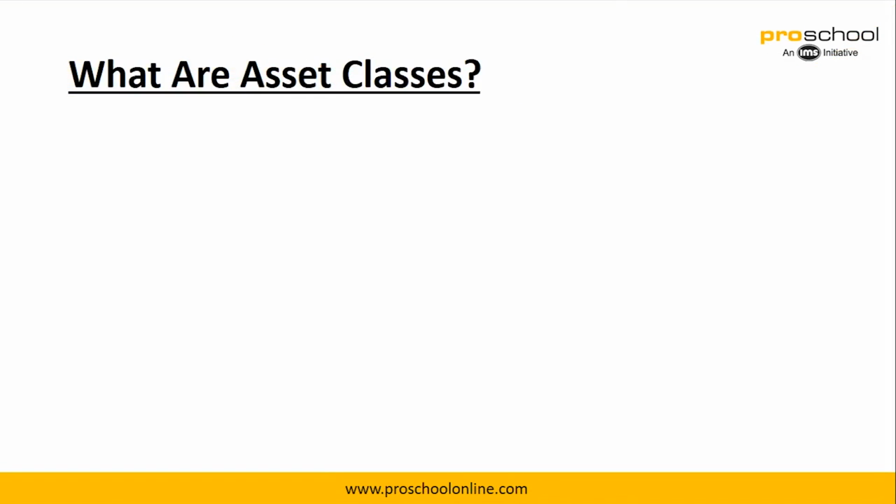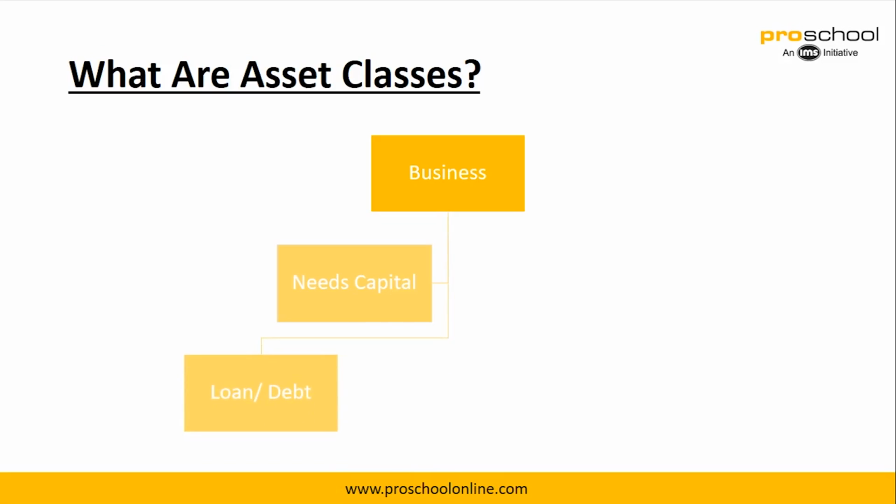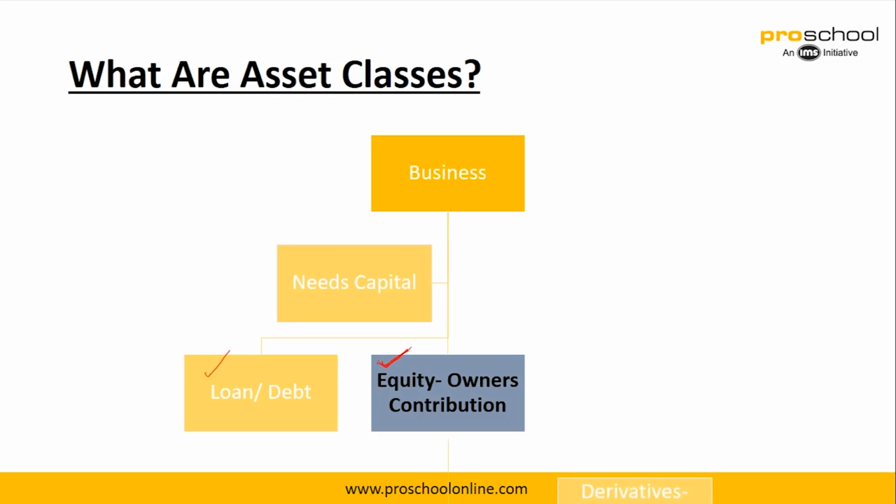Okay, so what are the asset classes? When we talk about asset classes, we have a business. Let's say it needs capital, so it can either raise a loan or debt for that matter, or it might have equity, which is basically, in the case of Richie's Coffee, the amount of money that he invested. So your own money, the owner's money, is called equity, owner's contribution.